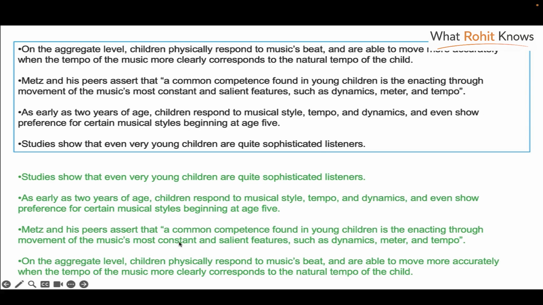Enacting through movements of the music's most constant and salient features such as the meter, tempo, etc. That's the music's beat, and they are able to move more accurately when the tempo corresponds to the natural tempo of the child. So this is a theory, and this is an explanation of that, and those are the relationships that you have between these paragraphs.